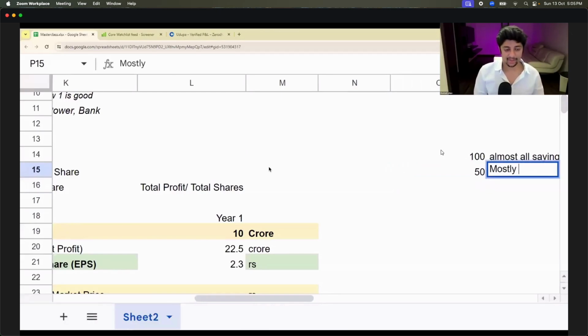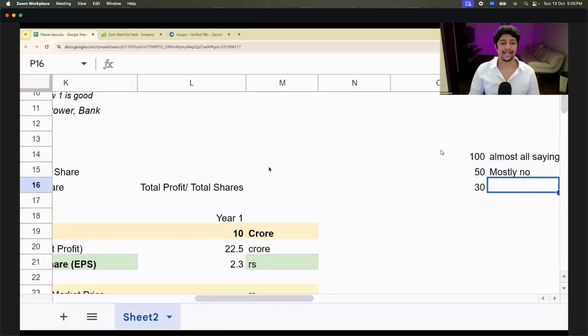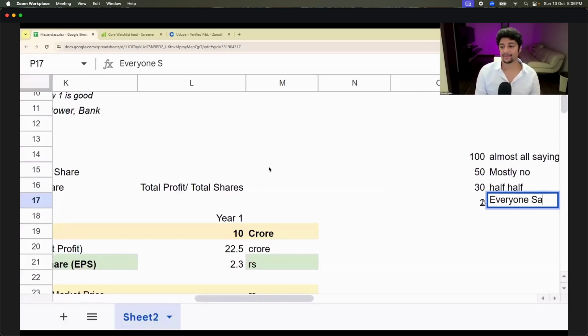Okay, mostly no. What about 30 rupees? 10 times more. Okay, I'm saying half. Okay, chalo, let me be very clear. 2.3 rupees, 2.5 rupees, chalo. Are you guys saying yes or no? Everyone said yes.